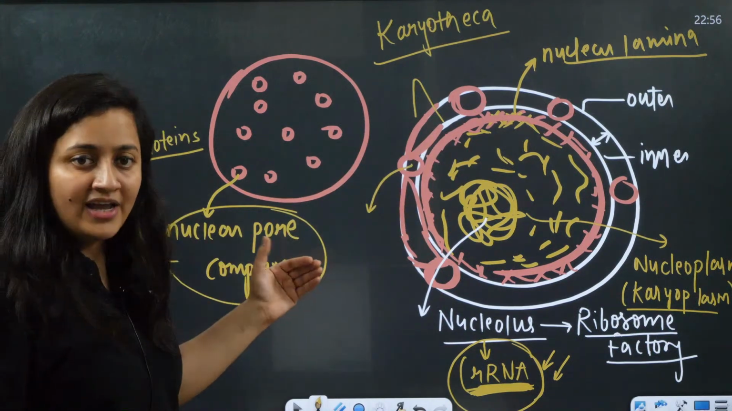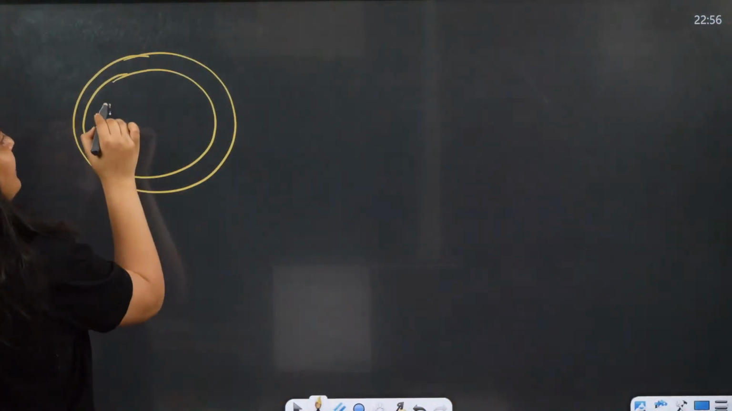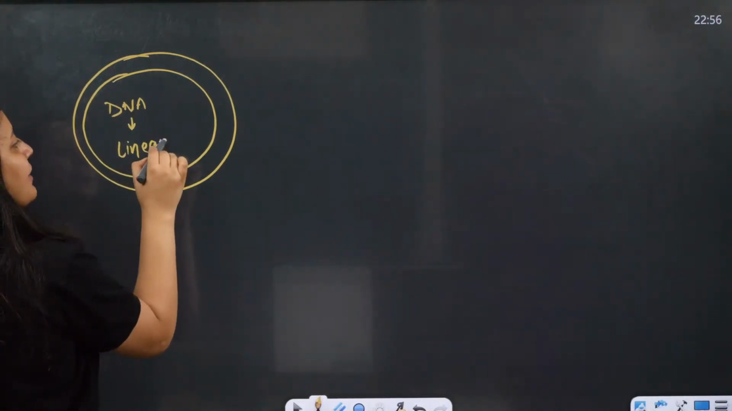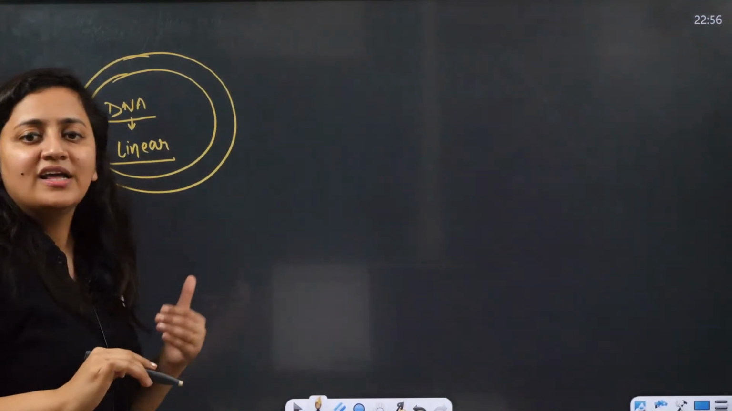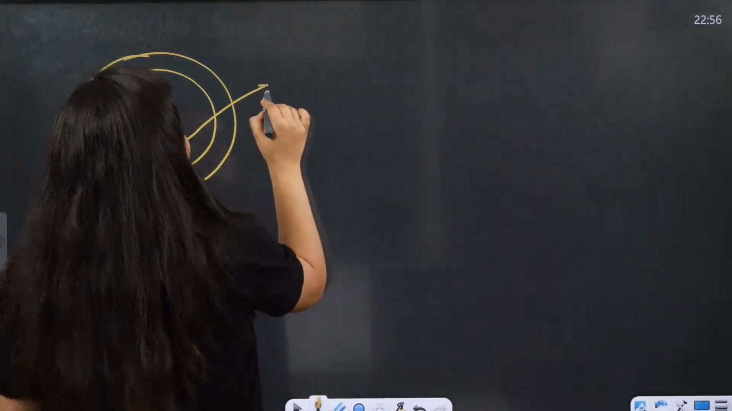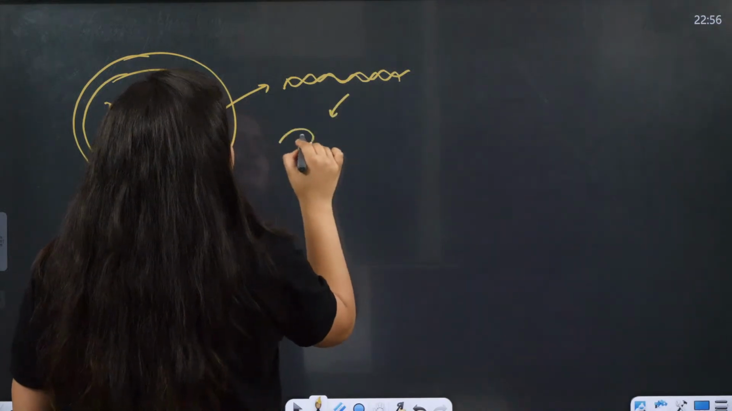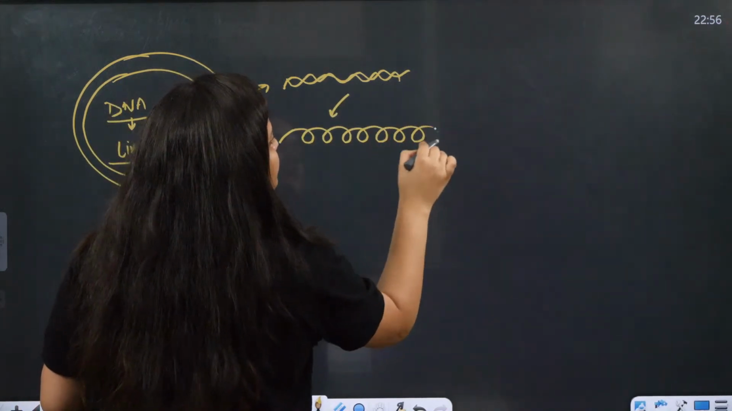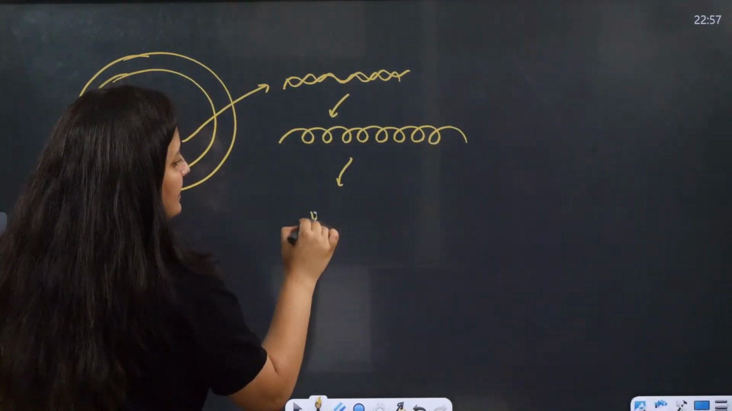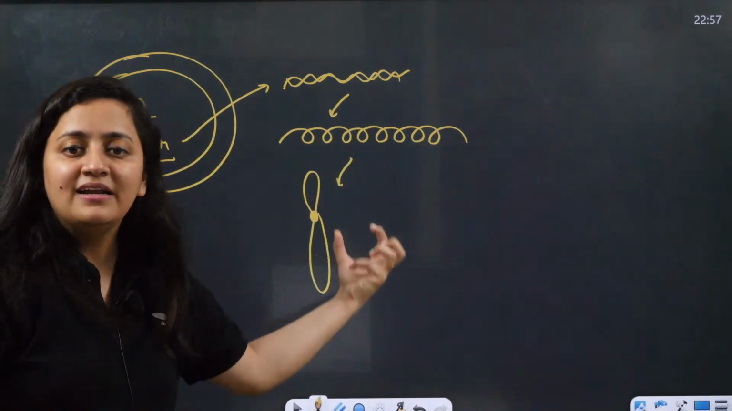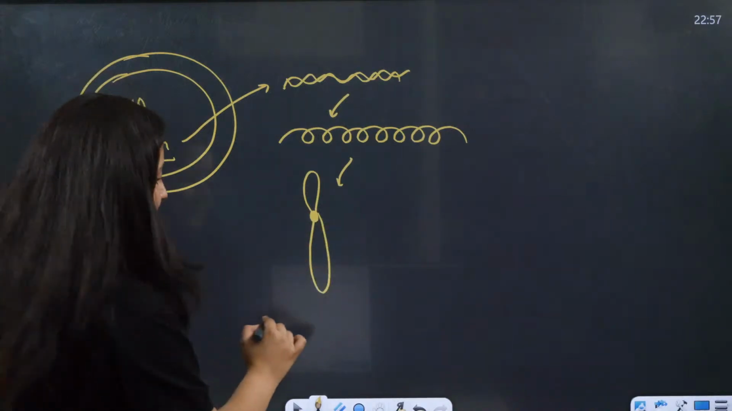If you know it, then good. If you don't know it, now you know that within this nucleus we will have the DNA. And in the eukaryotic cell, the DNA is linear. This linear DNA will coil over the histone proteins. Remember, it will coil over the histone proteins and form condensed structures at the time of cell division.